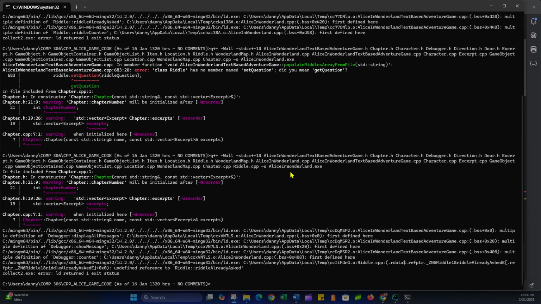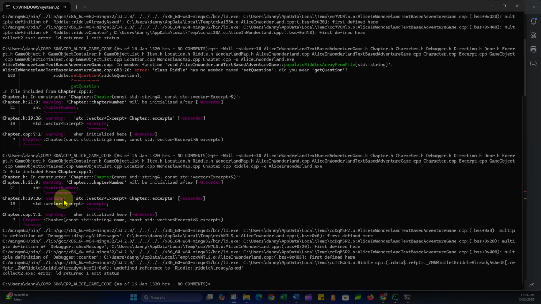Okay, I'm back, and since this last error message, we've got some warnings to do with the chapter class, which I haven't taken care of, and then we've got these issues down here where we have multiple definition of debugger display all messages, debugger show message, and debugger counter. So these are multiple definition issues, and then we've got this one issue associated with the riddle class, which I haven't taken care of. The only thing I'm hoping to take care of during this compilation is the debugger stuff.